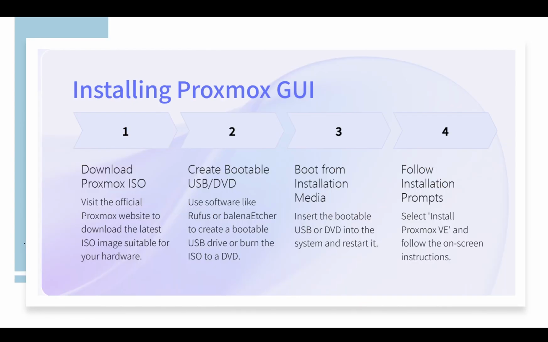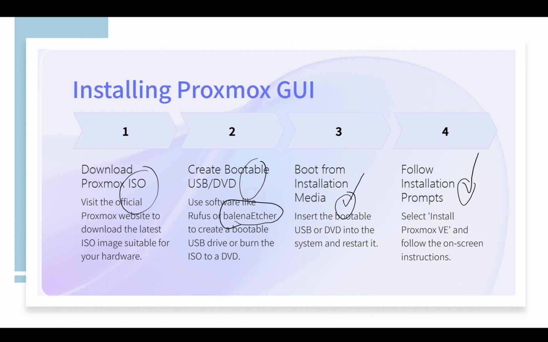Installing Proxmox in GUI. First, you have to download the ISO file from the official website, and next you should create your bootable USB flash drive. You can download Balena Etcher, or you can use other tools to make your USB or DVD bootable, and boot the installation media on your server and follow the prompts.